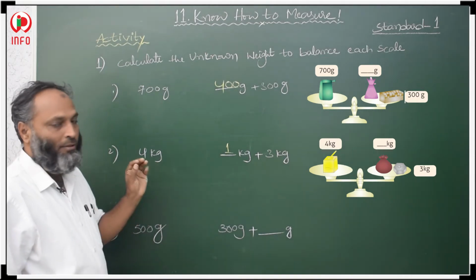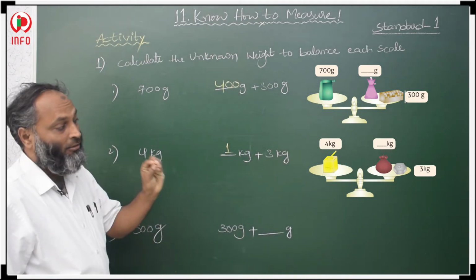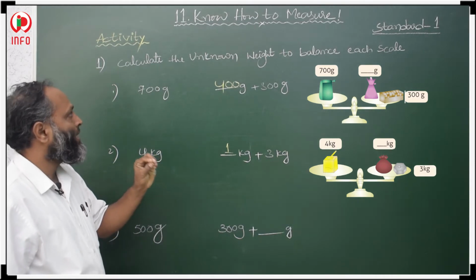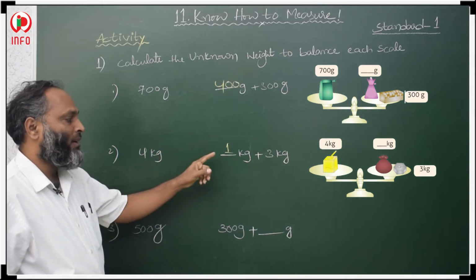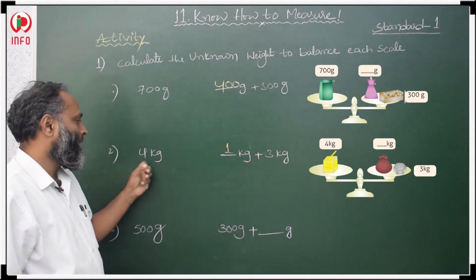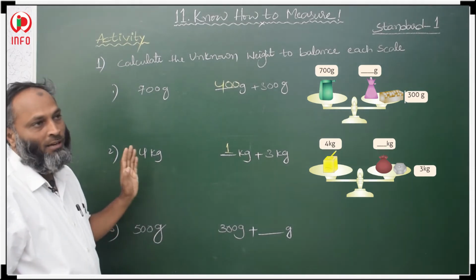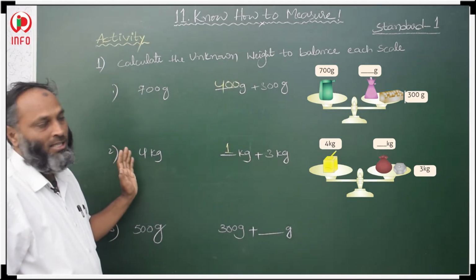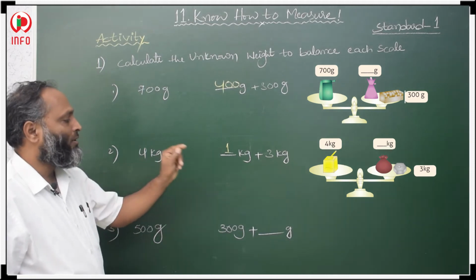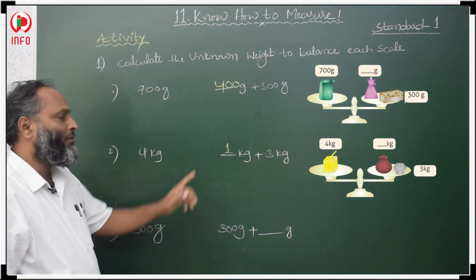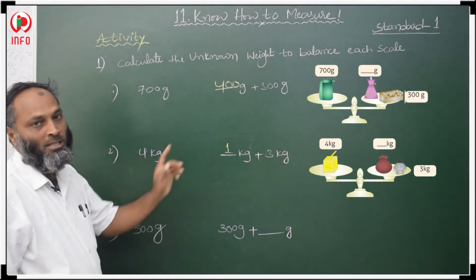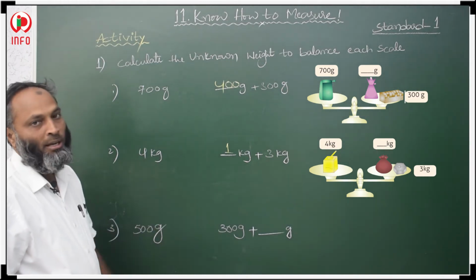In this way we have to think and decide. Whatever the missing balance is, that unknown balance we have to think about and write. Equate the left side balance. Whatever the balance on the left side is, after adding we should get that. In that way we have to think and fill in. So we have to find the unknown balance.